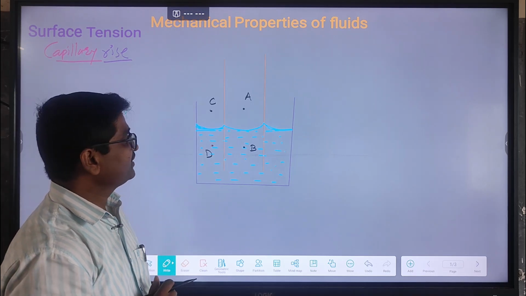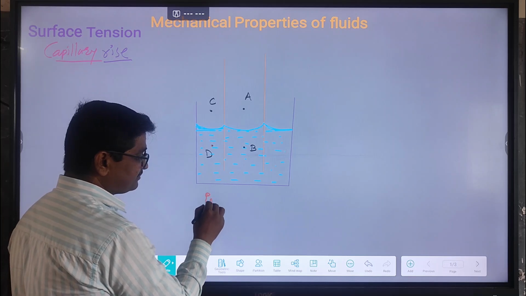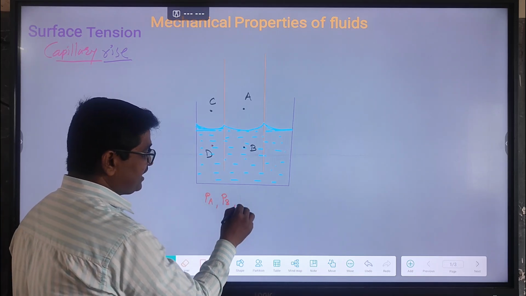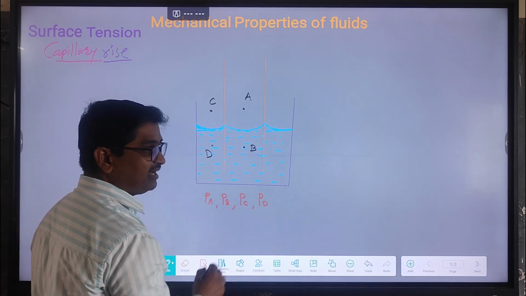That is very important. Now the pressure at point A is denoted by PA, the pressure at point B is denoted by PB, the pressure at point C is PC, and the pressure at point D is denoted by PD.